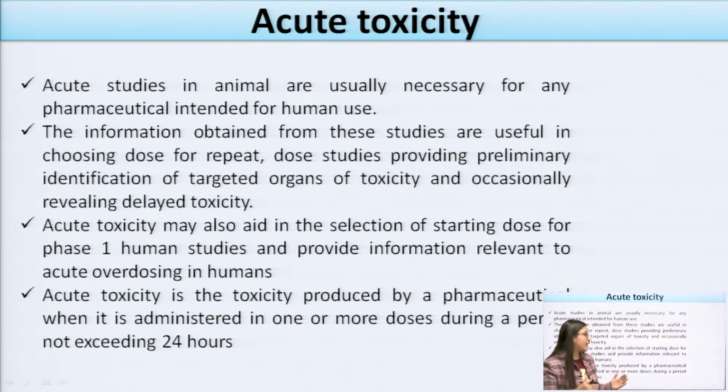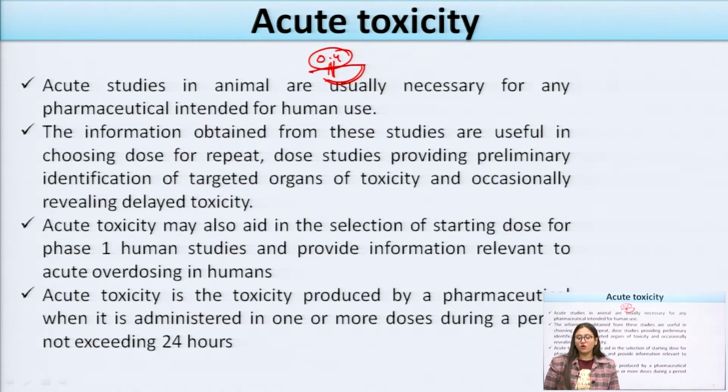If we are taking the margin of the toxicity study, for example, if we are taking 0.4 concentration of the drug, we can determine the starting dose of a drug from acute toxicity. Beyond the dose of 0.4, the drug will produce some toxicity or some side effects in the patient. So by an acute toxicity study, we can determine the starting dose for any drug.